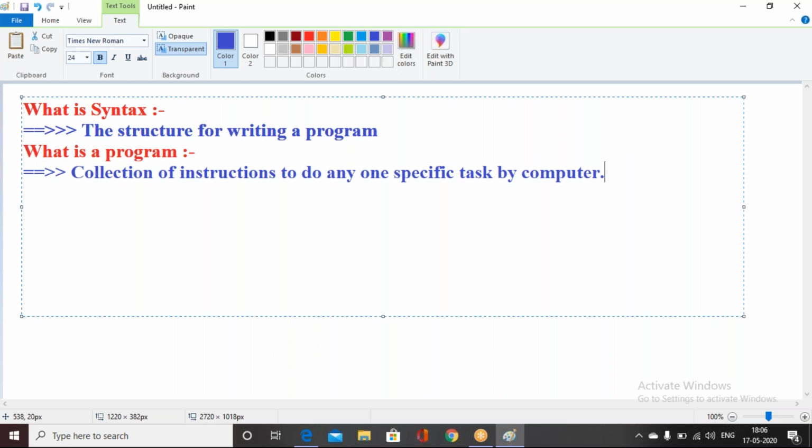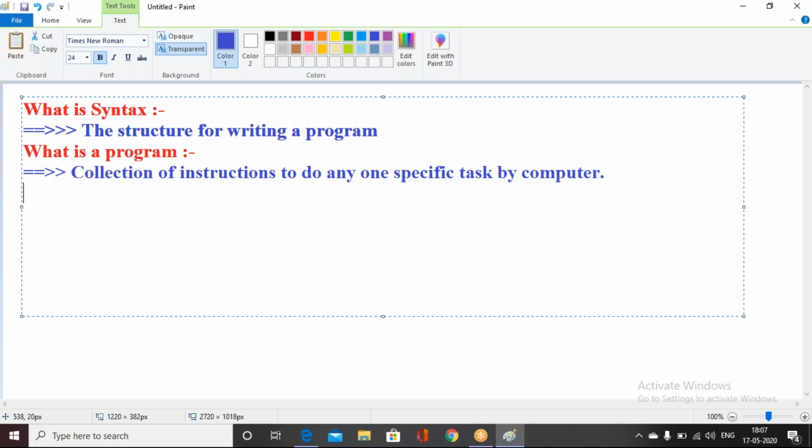So what exactly is an instruction? You understood what syntax means, right? Syntax means the structure for writing a program.